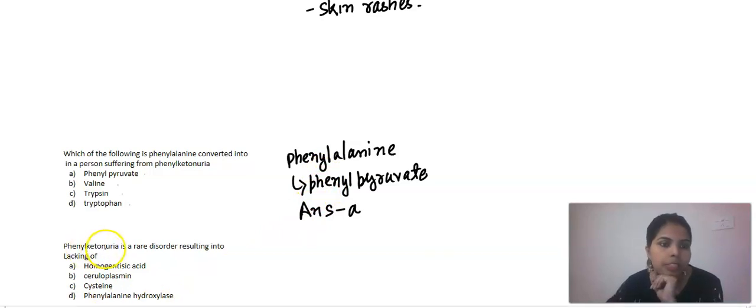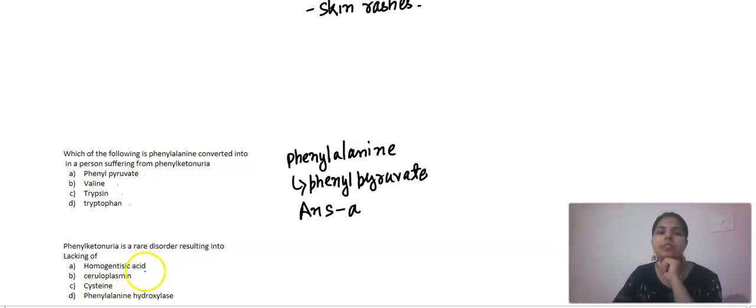Now we have another question. Phenylketonuria is a rare disorder and it results in the lacking of which of the given options? Option A is homozygotic acid, option B is ceruloplasmin, option C is cysteine, and option D is phenylalanine hydroxylase.